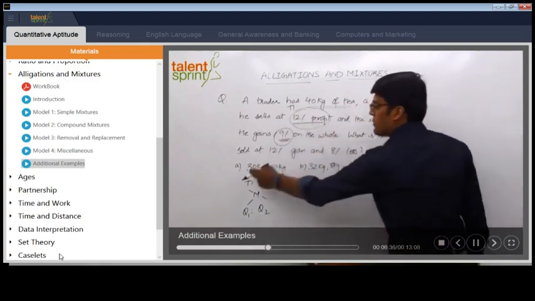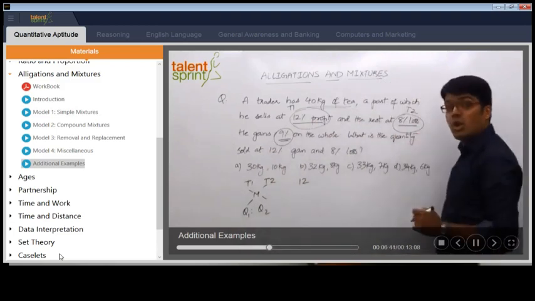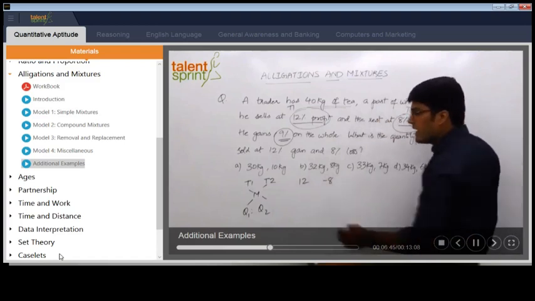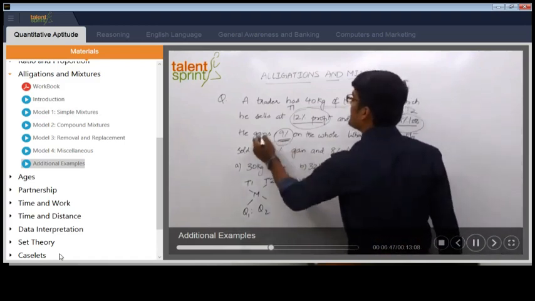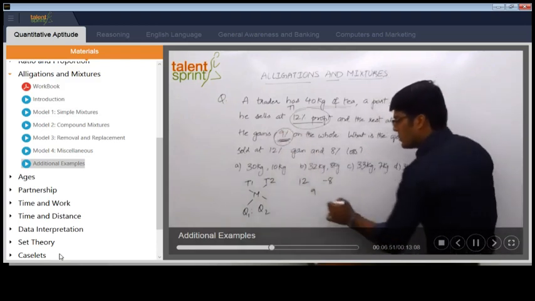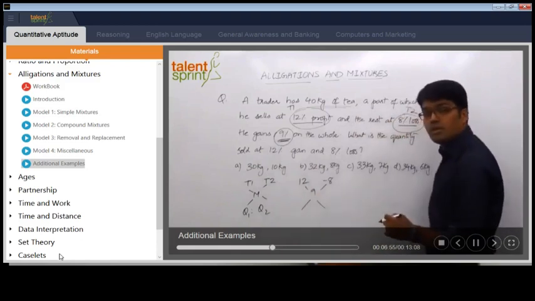So see, 12% profit, we'll take 12 here in case of type 1. 8% loss, so you should take minus 8. Be careful, you should take minus 8. And on the whole, we are making 9% gain, so we should take plus 9. If it is 9% loss, take minus 9. Now you have to take the cross differences. These cross differences should give you what? Q1 is to Q2 ratio.